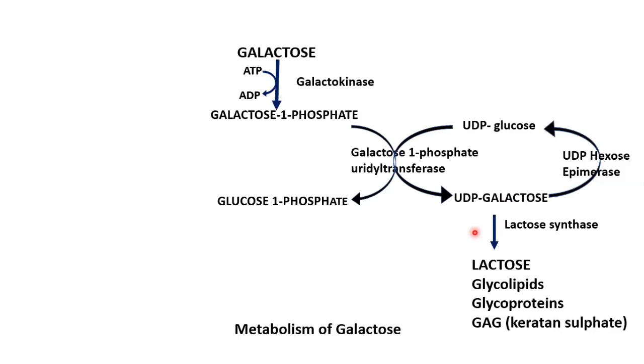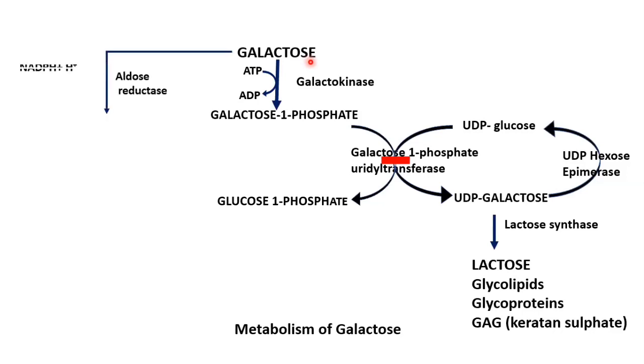Now we will see what will happen with the deficiency of the enzyme galactose 1-phosphate uridyl transferase. When this is deficient, this whole reaction is blocked. So galactose 1-phosphate will get accumulated and galactose is also accumulated. Galactose and galactose 1-phosphate accumulate in the lens of the eye, liver, kidney, brain, all these organs. That's why this condition, where galactose is accumulated in the blood, is known as galactosemia, while when it is excreted in the urine in more concentration, it is known as galactosuria.